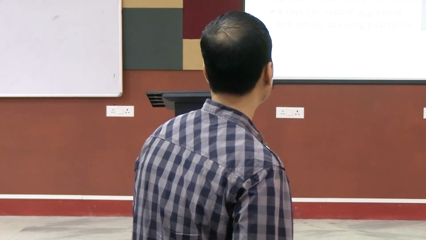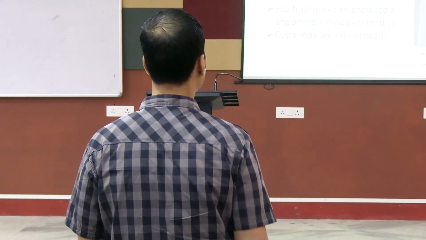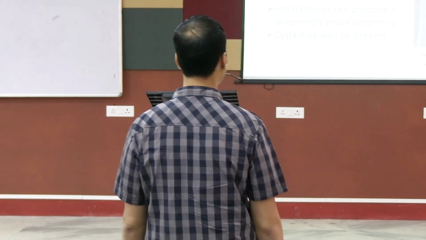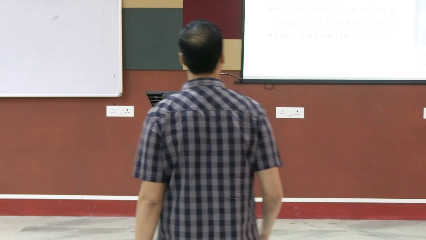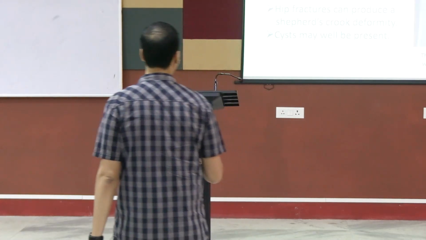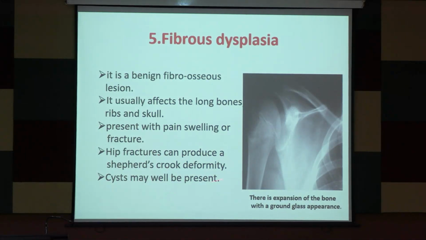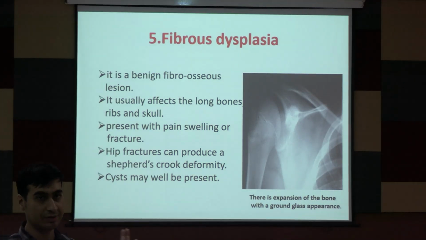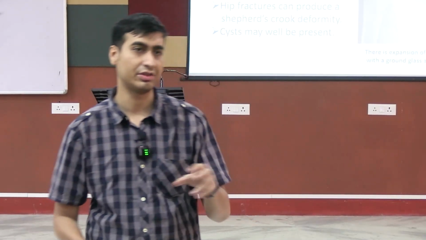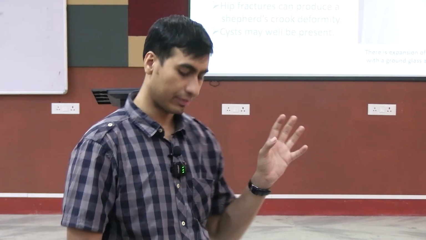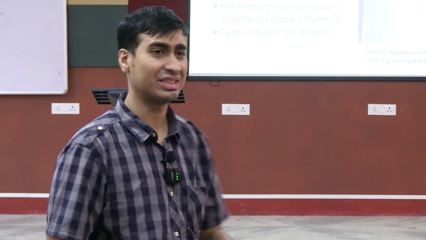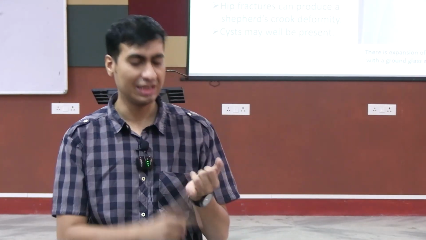Okay. Eosinophilic granuloma not needed for you. Fibrous dysplasia, this is a very bad X-ray of a fibrous dysplasia, but okay, we'll cover it. This is a benign fibro-osseous lesion, affects the long bones, pain, swelling, and see what I call shepherd's crook deformity. So it will be forming like a cane. Most commonly it is seen in the femur, and it forms a shepherd's crook deformity. I'm just telling this because these are very catchy names. Fawn and leaf fragments, shepherd's crook deformity, chicken wire calcification.